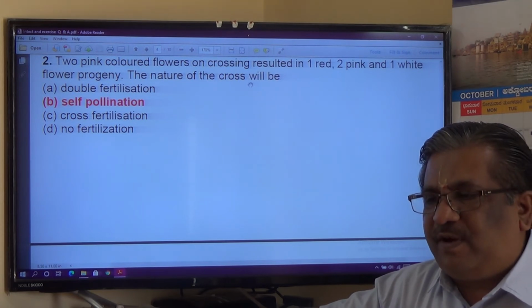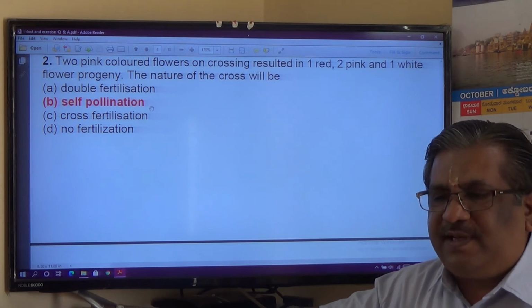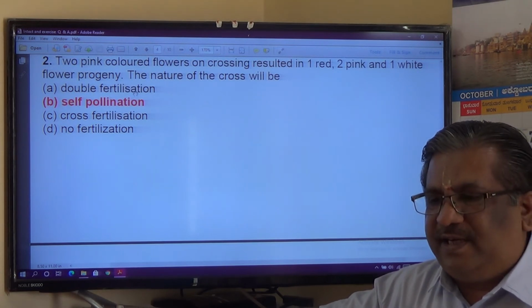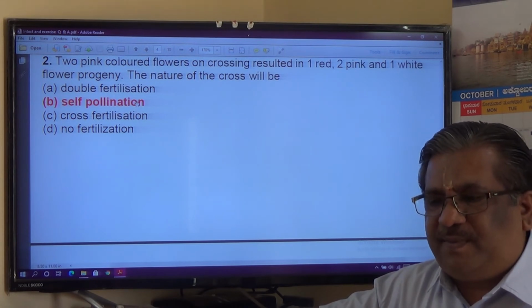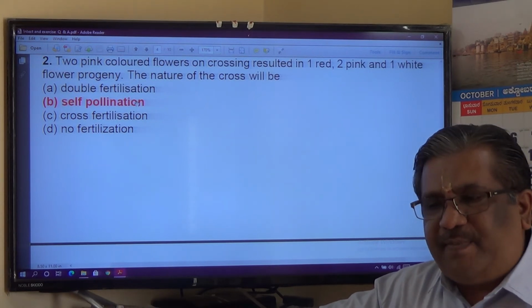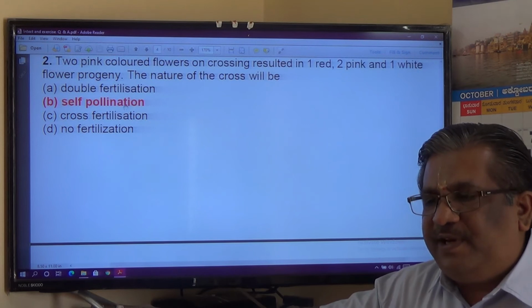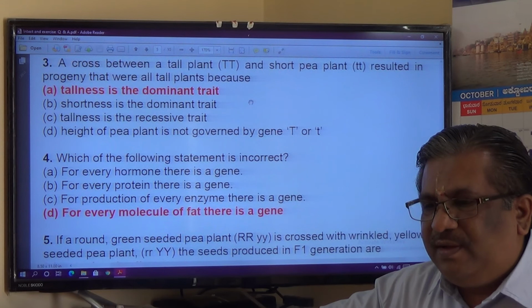So the nature of the cross will be independent inheritance of traits, which is a self-pollination rather than double fertilization, cross fertilization, or no fertilization. In self-pollination of the plants, we have seen that all the traits got inherited independently. So it's a self-pollination that leads to all these different colors. That is the answer.